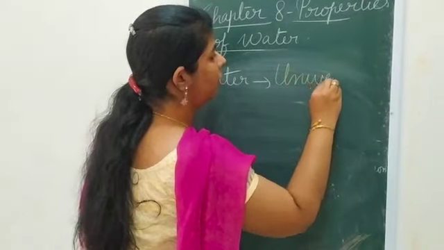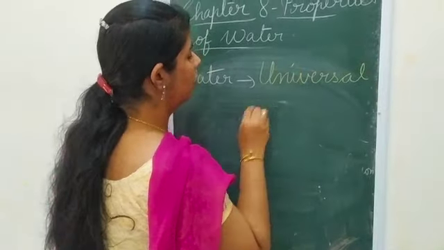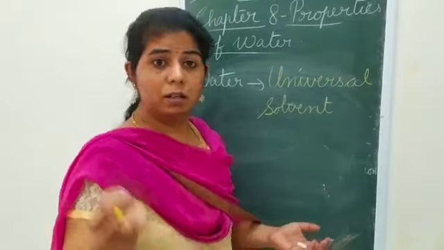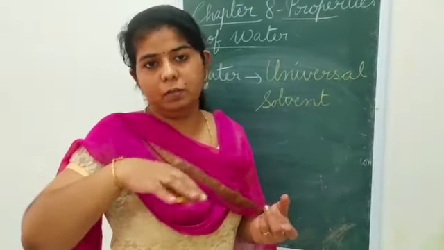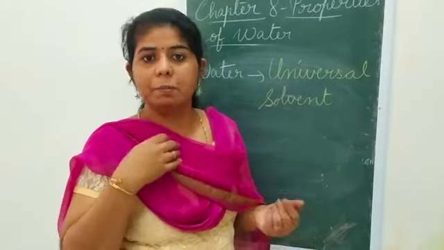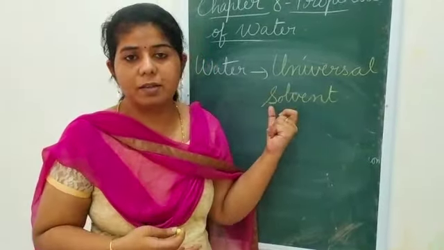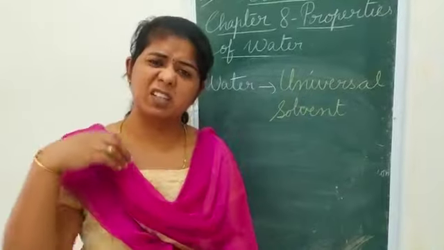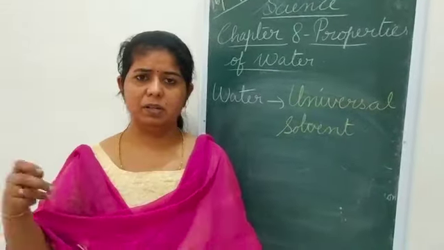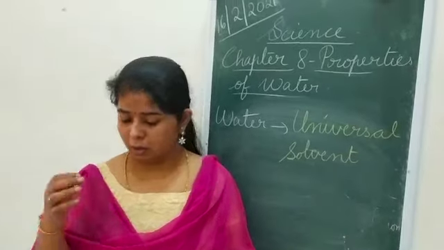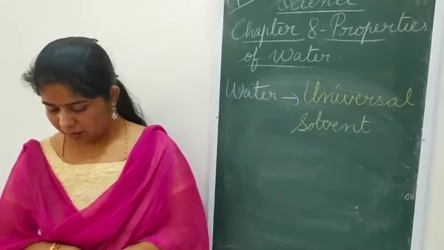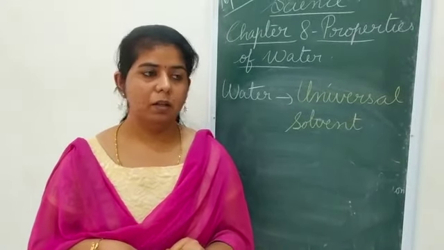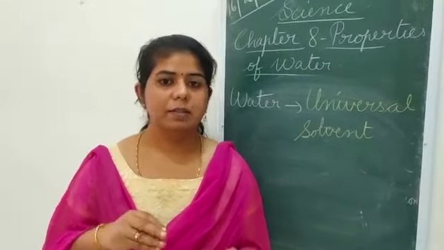So if a question comes, why is water known as a universal solvent? Why is it called so? Because water can dissolve different types of things. That is why we call water the universal solvent. Is it clear? And there are many things which cannot be dissolved. That is what you are going to see in the next part. There are some substances insoluble in water, but they are soluble in other liquids. That part onwards we'll see in the next class.